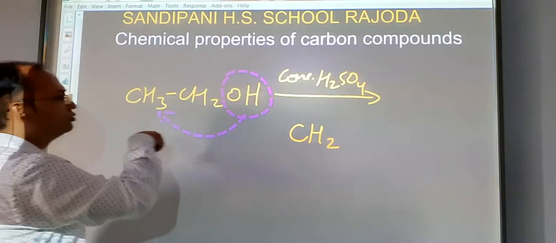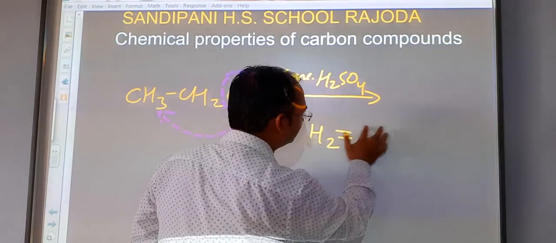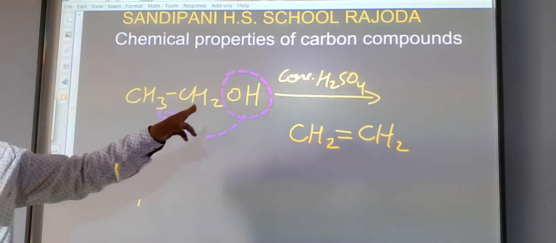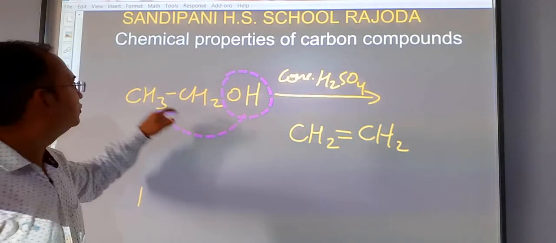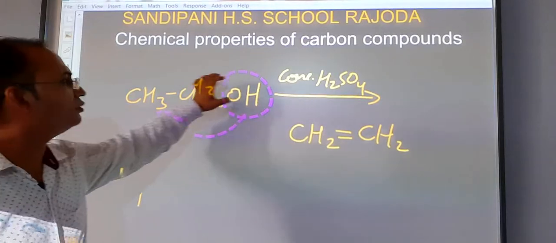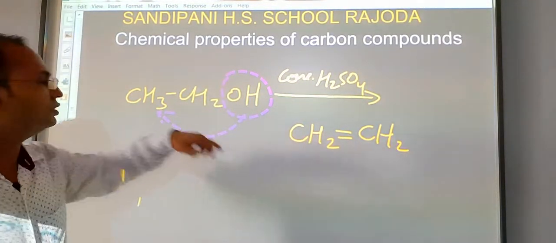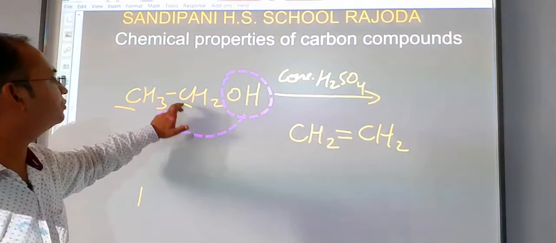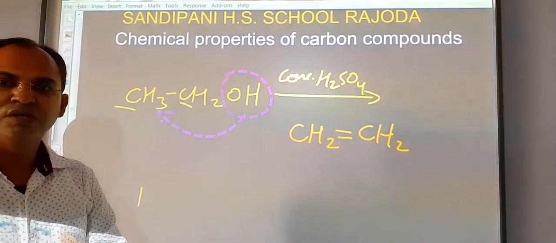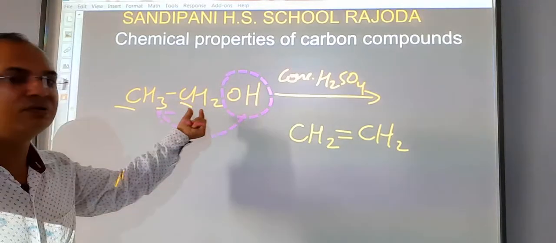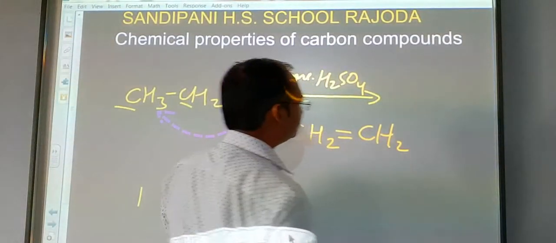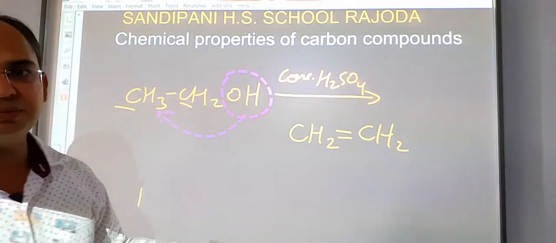So only CH2, double bond, this CH2. Now the double bond will come because one hydrogen is released from here and the OH group is released from here. So this carbon has one free bond and this carbon also has one free bond. So they will make a double bond between the carbon atoms. So CH2 double bond CH2, and what will be the name of this compound?